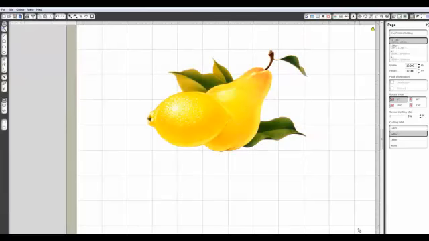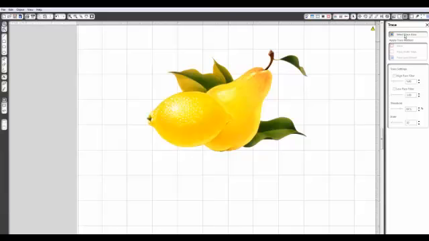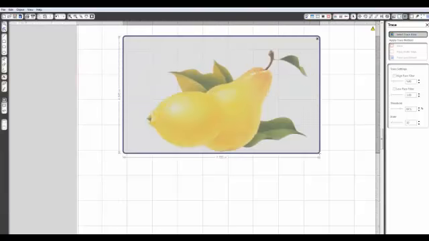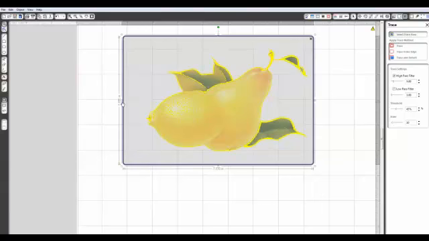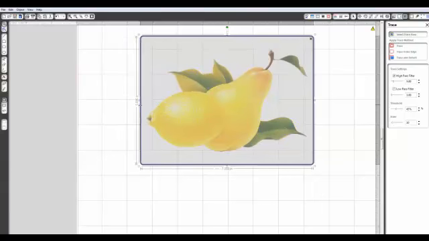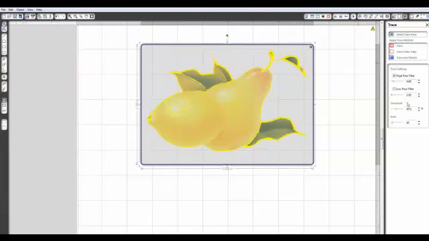Ta-da! So now you're looking at this image and we have this beautifully cut out image, but you're saying, well, where's the trace line? Well, guess what? When you do that, the trace line goes away. So we're going to go back in and we're going to retrace it. But this time it's going to be really easy because we have edited all those points. We don't have a shadow to deal with. We don't have to worry about any of that, but we're going to just give ourselves that cut line. And we don't have background, nothing that we're going to have to worry about.